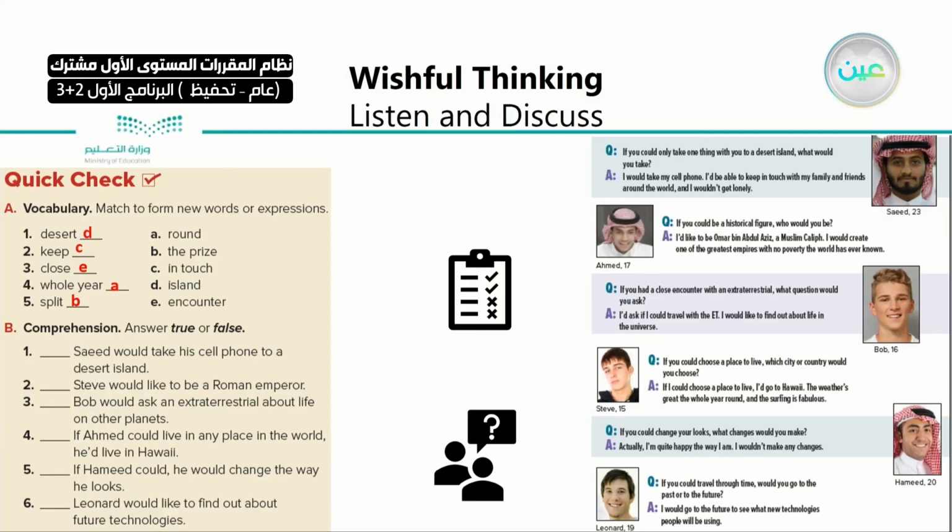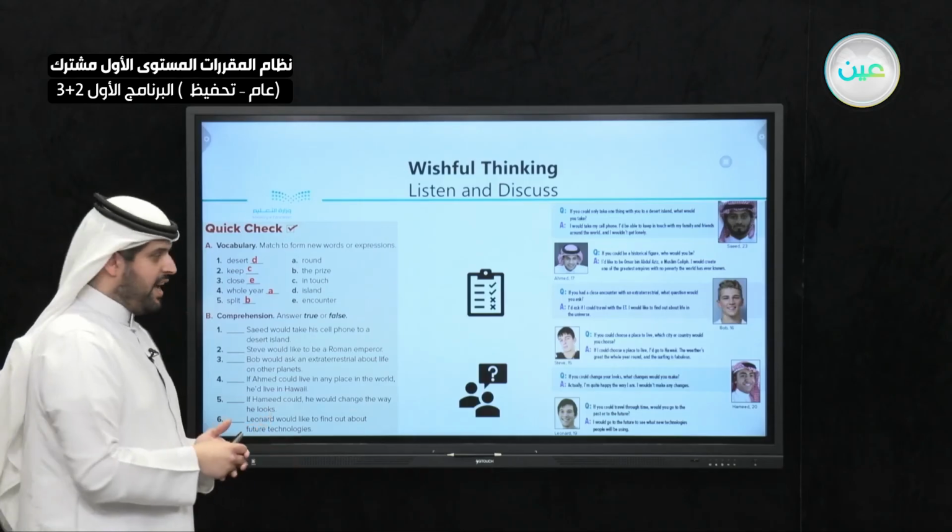So the next part of the quick check is the comprehension with true and false. We have to answer with true or false. Here you have the whole passage on the right. You can check if it's true or false. The first one is, Saeed would take his cell phone to a desert island. Did he choose to take his phone to a desert island?